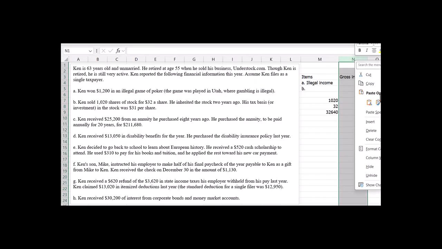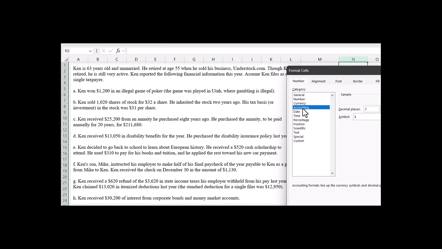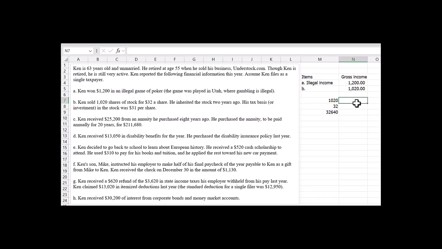By the way, I want to format this. Let's format this whole column to look like accounting, with two decimal places, good enough. All right, so we've got a $1,200 amount and 1,020. And what do we want to call B? Well, that would be the gain on sale of stock, or stock sale. Make it a little bit easier to read here. Let's widen this up a little bit. All right, then we don't need this.